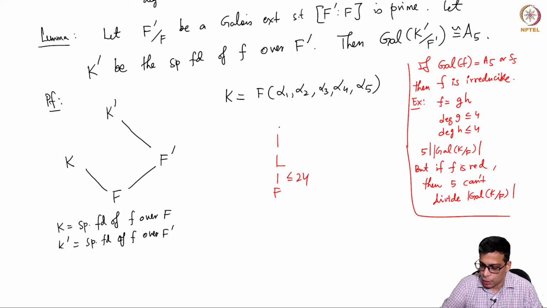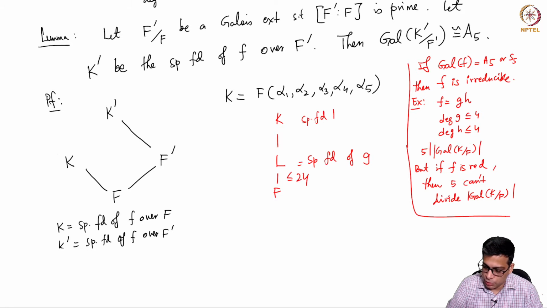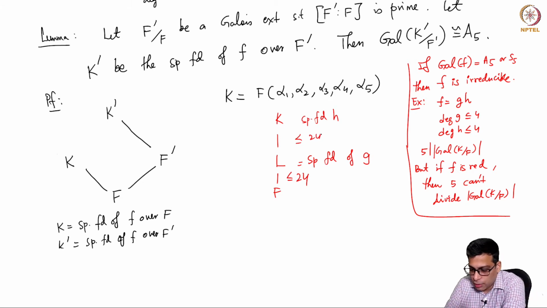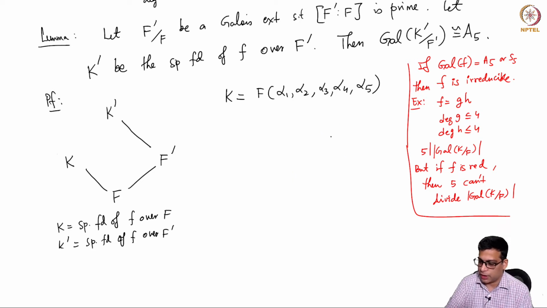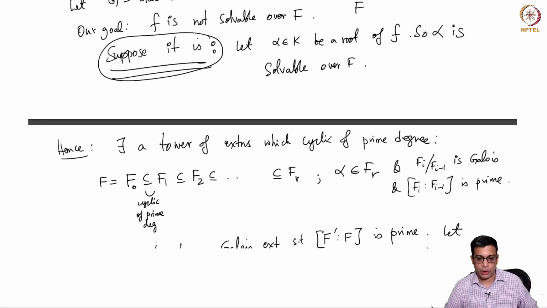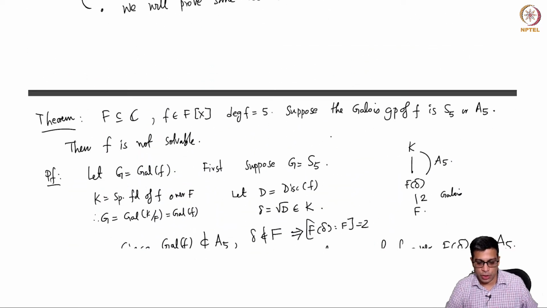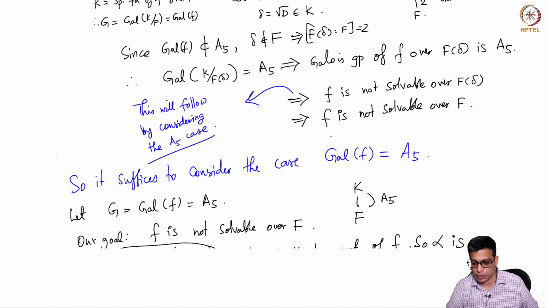And then this is the splitting field of G, which is degree 4, and then you will have the splitting field of H. So that's also less than or equal to 24. In fact, it will be much less than that, but I don't care. But 5 can't divide the total product. So anyway, this is a triviality, but I wanted to record that, and I wanted to state a stronger looking theorem, so I don't want to assume f is irreducible.